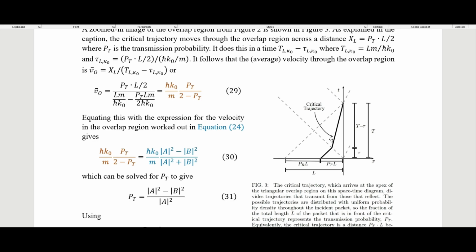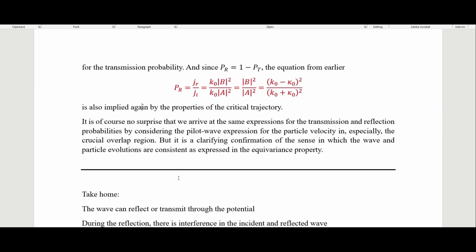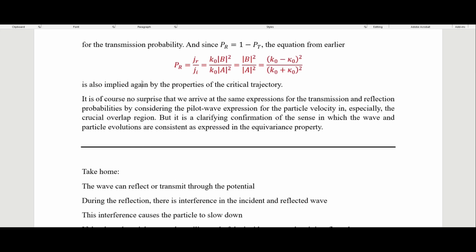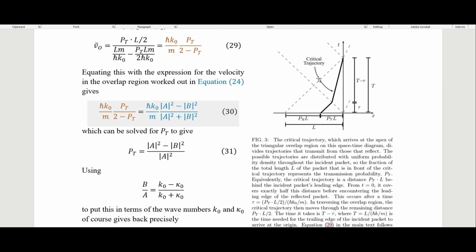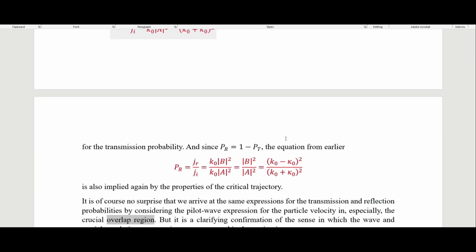And so anything to the left of that is going to hit this trailing edge of the incident wave packet right here and go into the reflected wave, or anything to the right of it will hit the potential first and be transmitted. So he says, it is of course no surprise that we arrive at the same expressions for the transmission and reflection probabilities by considering the pilot wave expression for the particle velocity in especially the crucial overlap region, which again is this sort of triangular region right here.